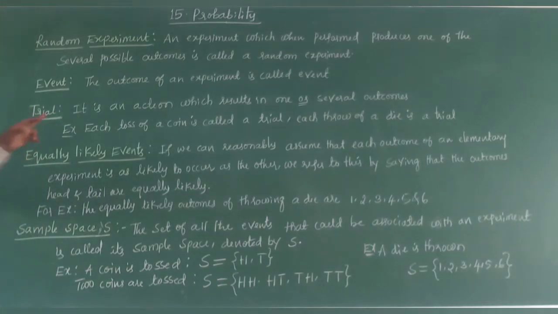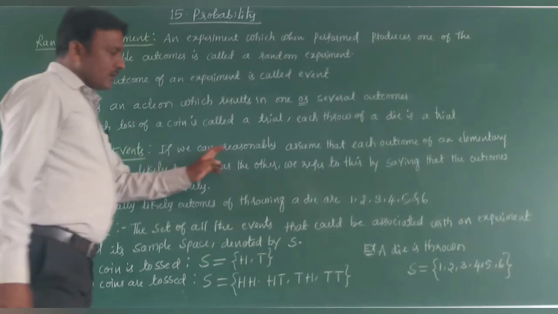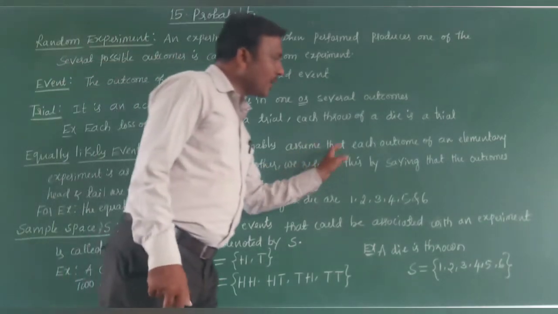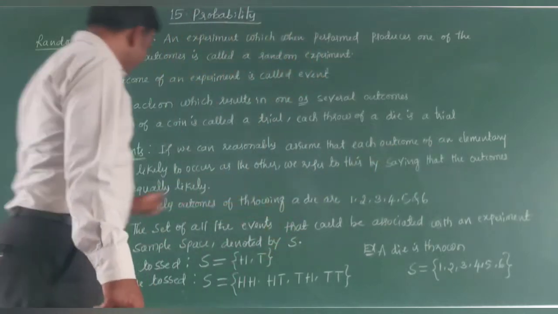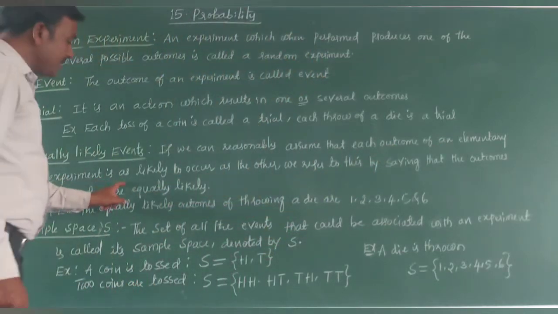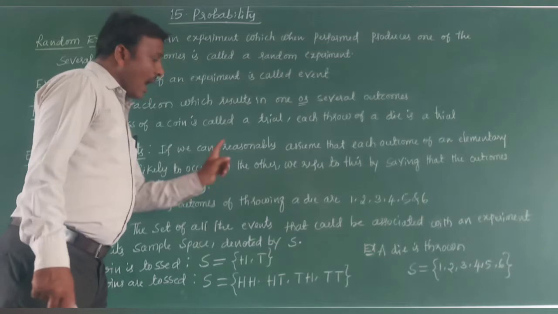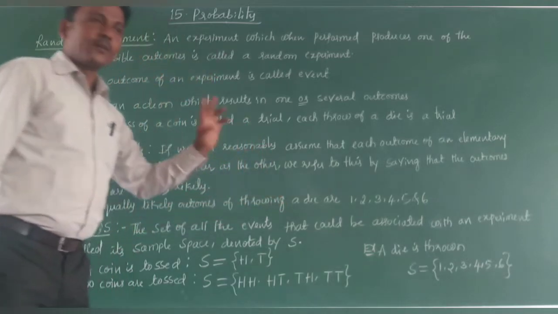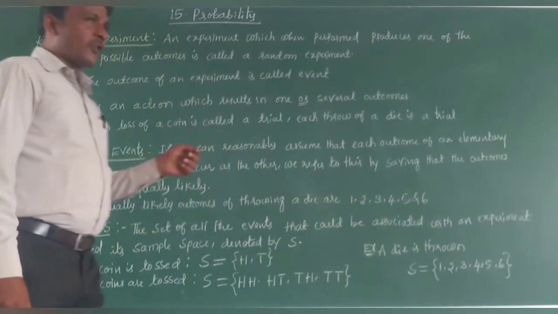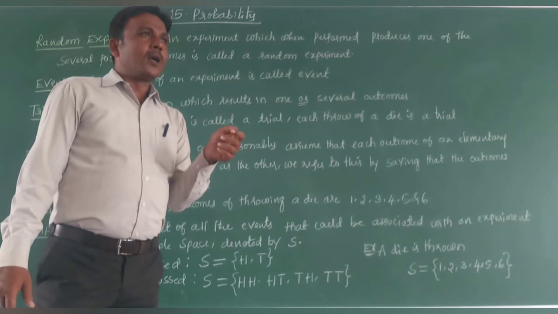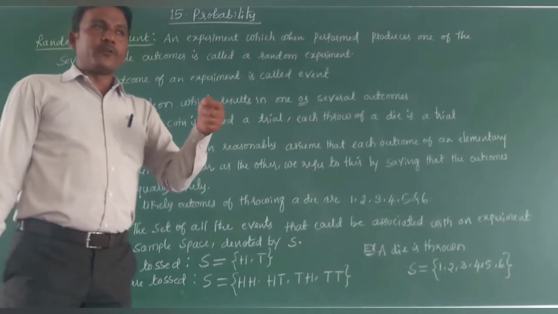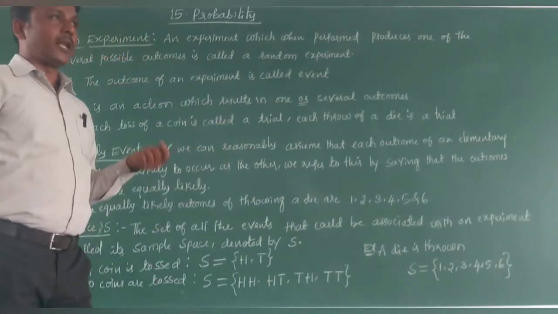And next, equally likely events or equally likely outcomes. This is important. If we can reasonably assume that each outcome of an elementary experiment is as likely to occur as the other. For example, if you toss a coin 10 times, you may get 4 or 5 times head or tail.